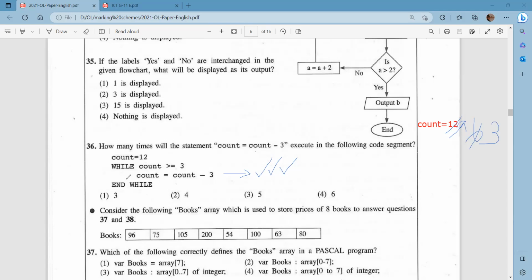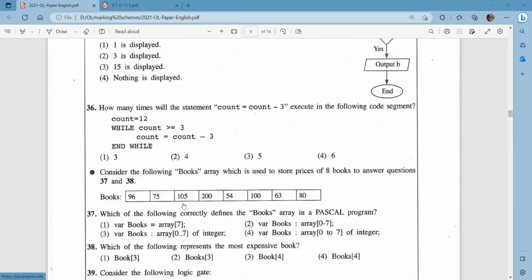Therefore, this line is going to execute, right? And now this is 0. The loop is going to stop executing. Therefore, how many times does this particular code line execute? It executes 4 times. Therefore, the answer is answer number 2, right?